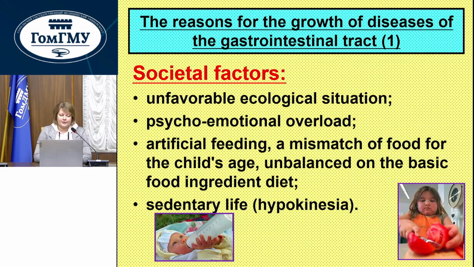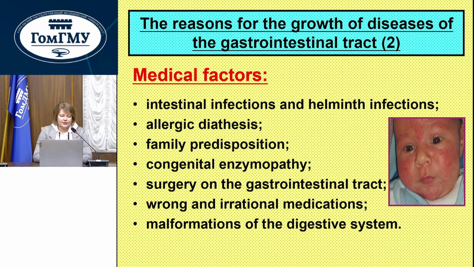First group of factors, social: unfavorable ecological situation, psycho-emotional stress, artificial feeding and mismatch of food to the child's age, imbalance of the basic food ingredients in the diet, and hypocalcemia. Medical factors: intestinal infection and helminthic infection, allergic diathesis, family predisposition, congenital enzymopathy, surgery of the gastrointestinal tract, wrong and irrational medication, malformation of the digestive system.